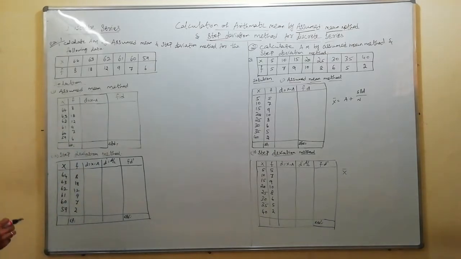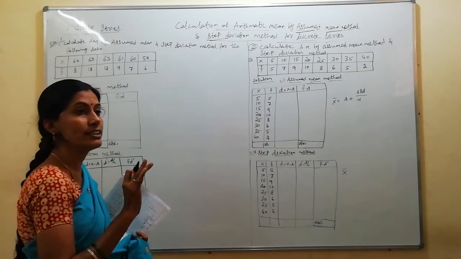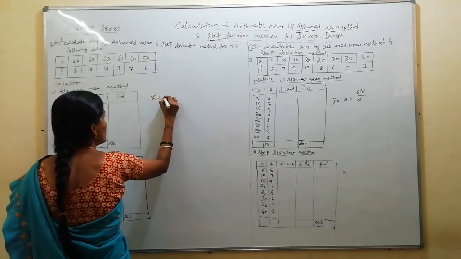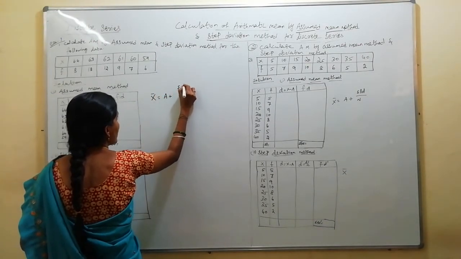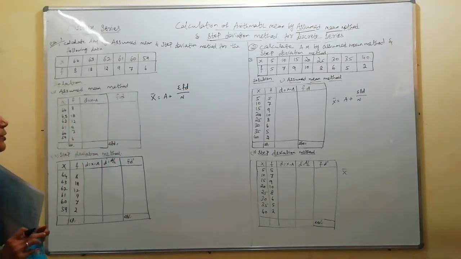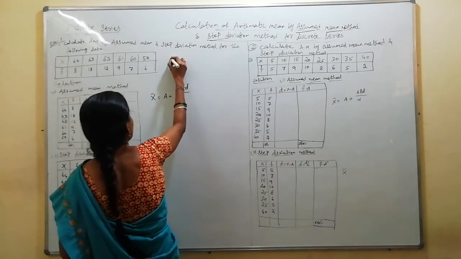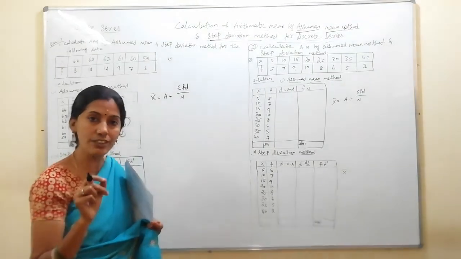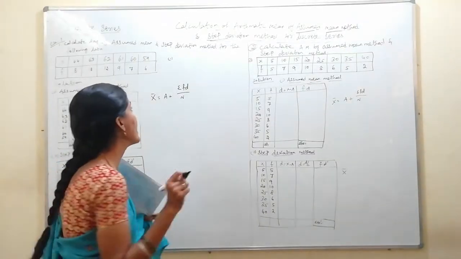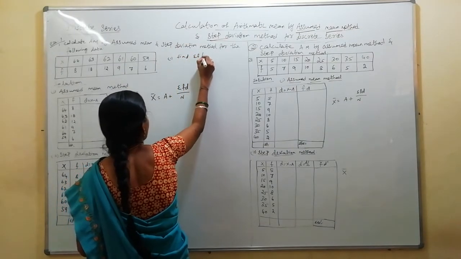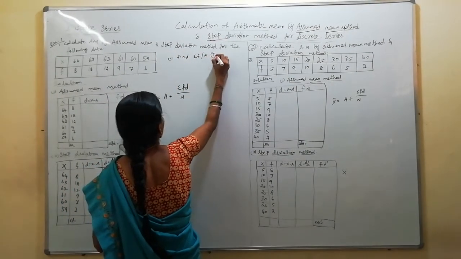So I am going to do it with the assumed mean method as I did for the discrete series direct method. Same procedure only. See here, x bar is equal to a plus sigma f into d by n. So what is the procedure to calculate the assumed mean method? First you should find the sigma f, which is also known as n. Wherever the frequency is given, summation of f is n. So find sigma f or n. N is the total of frequency.